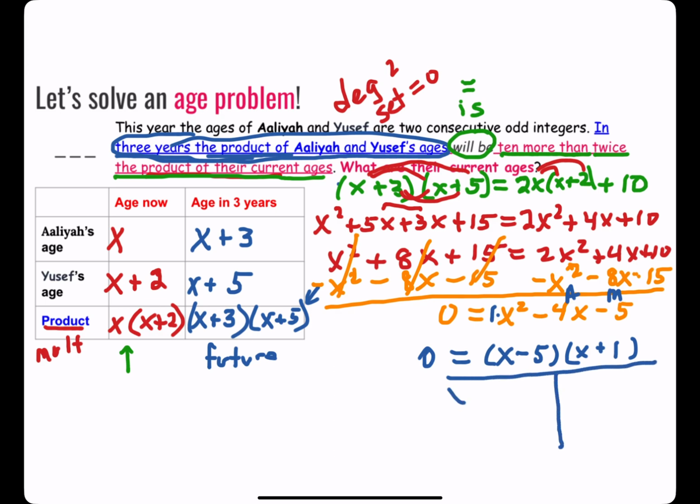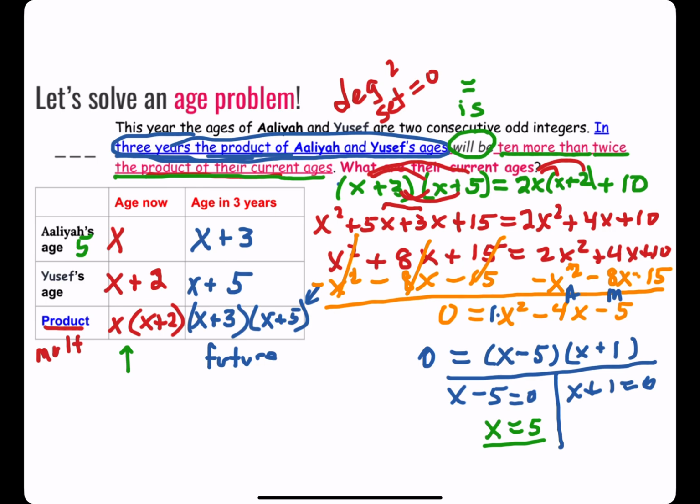As I tee it up, I set each of these factors equal to 0. X minus 5 equals 0, x plus 1 equals 0. So if, indeed, x minus 5 equals 0, that would mean x would equal 5. Well, let's see. Could that be Ayala's age?